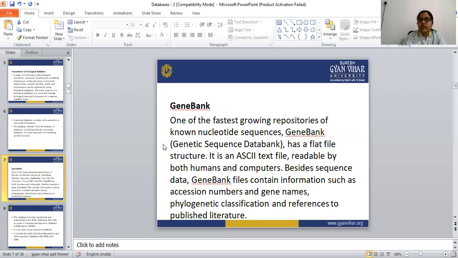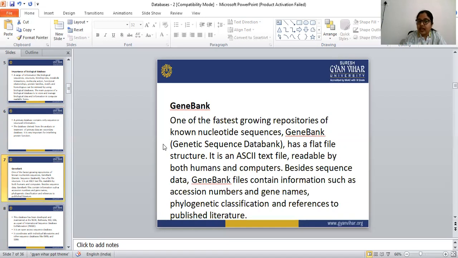So in GenBank we can find all the nucleotide sequences, and the full form of GenBank is Genetic Sequence Data Bank. It can be read by both humans and the computer.